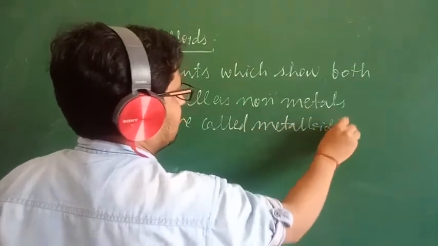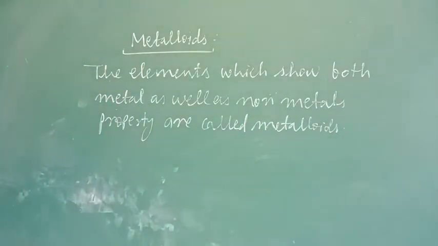That means some elements show both the properties of metals and non-metals. These types of elements are called metalloids.